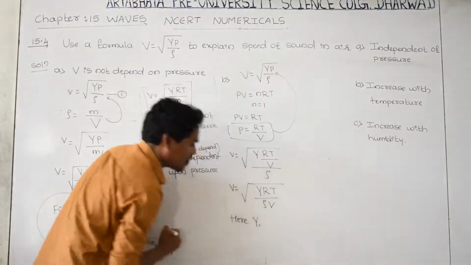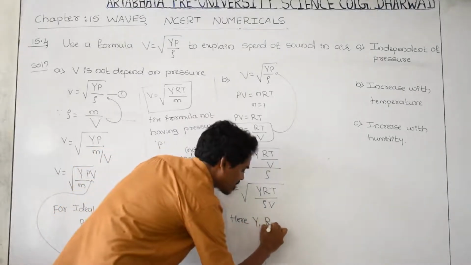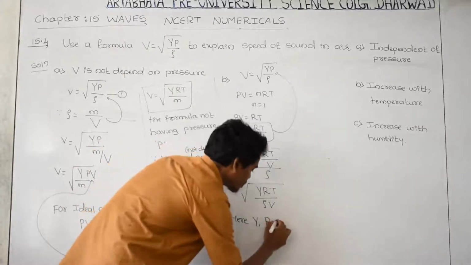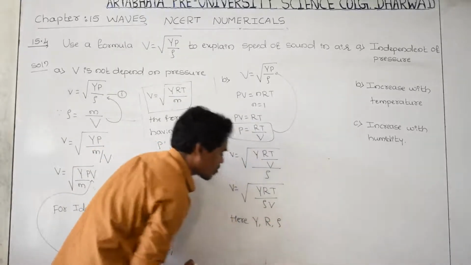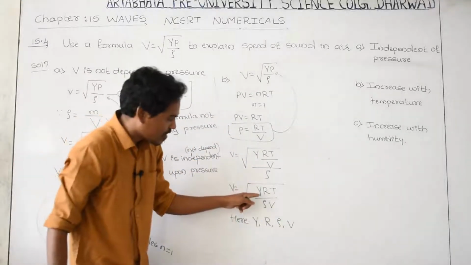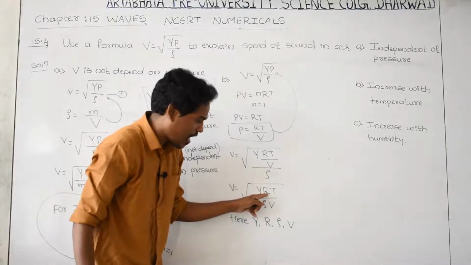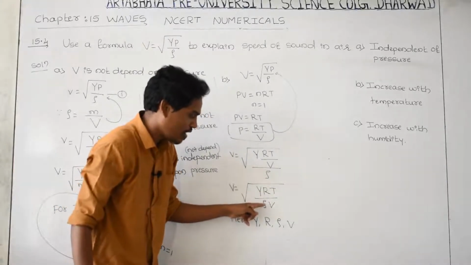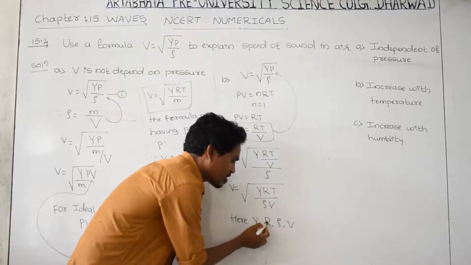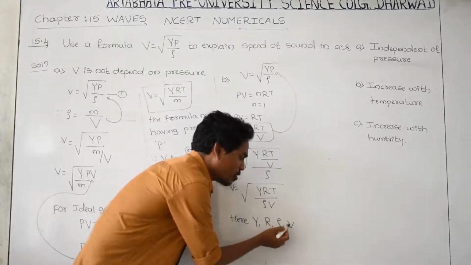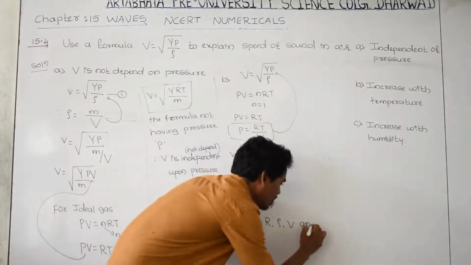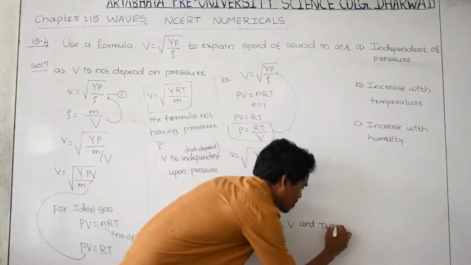V is equal to root of gamma RT divided by rho V. Here gamma is constant, R is the real gas constant, that is also constant, rho is the density, also constant, volume is also constant. Gamma is the adiabatic constant, R the real gas constant, density is constant, volume is constant, and temperature is not constant.